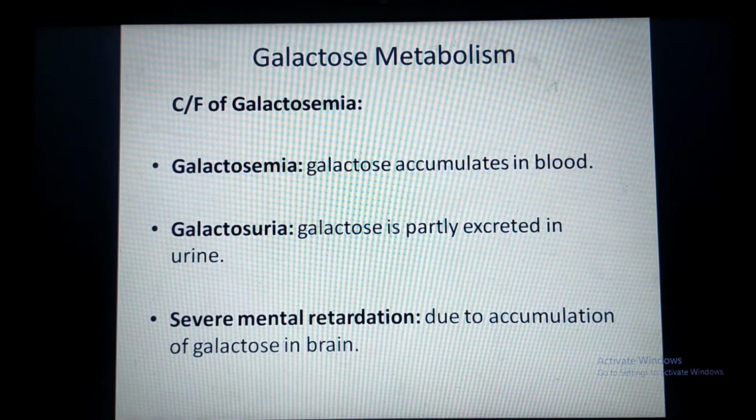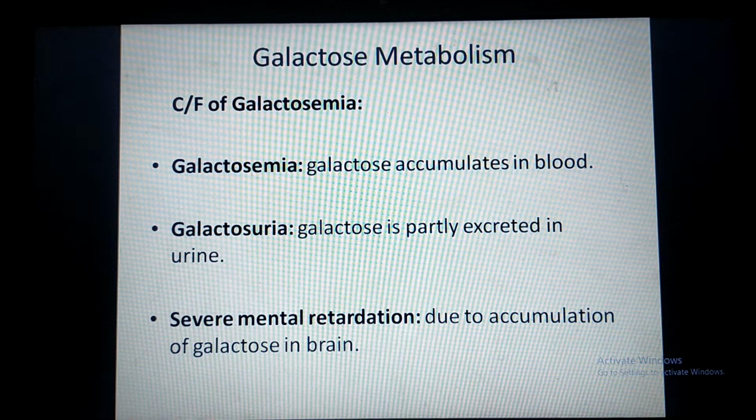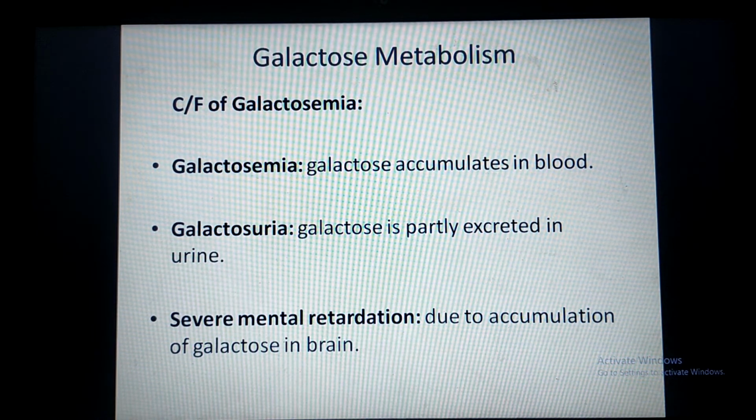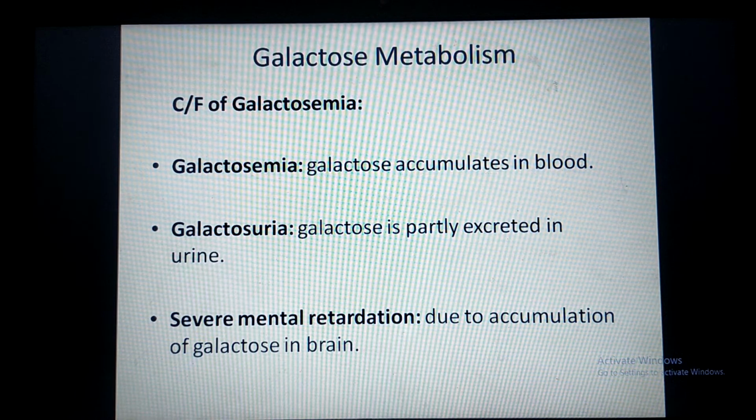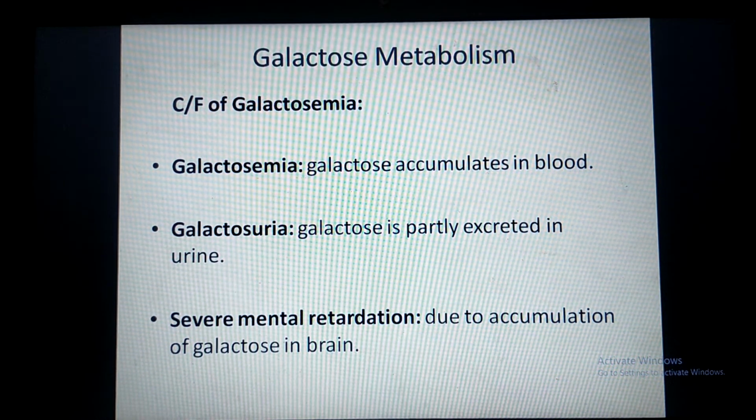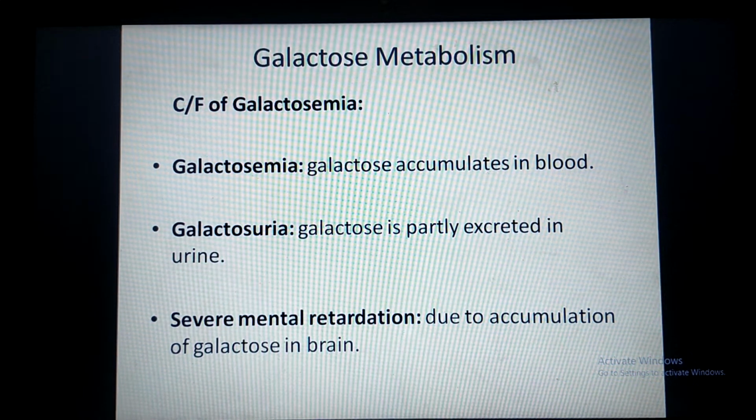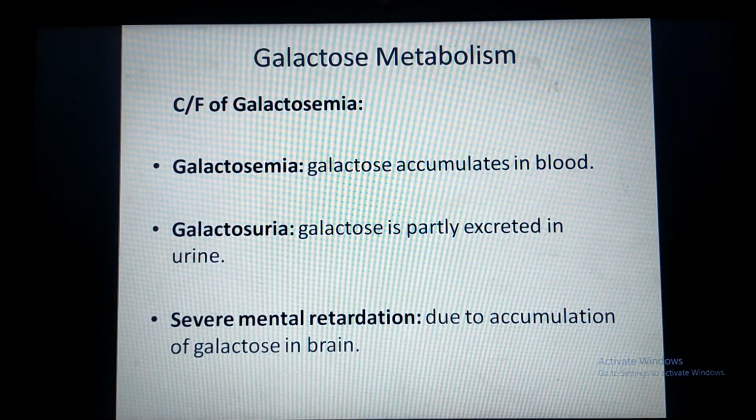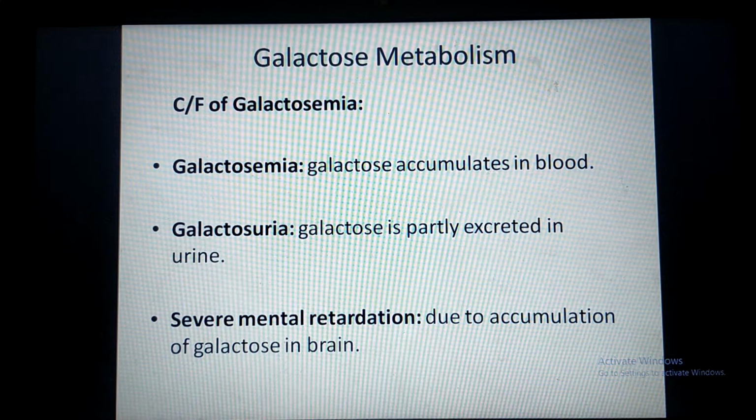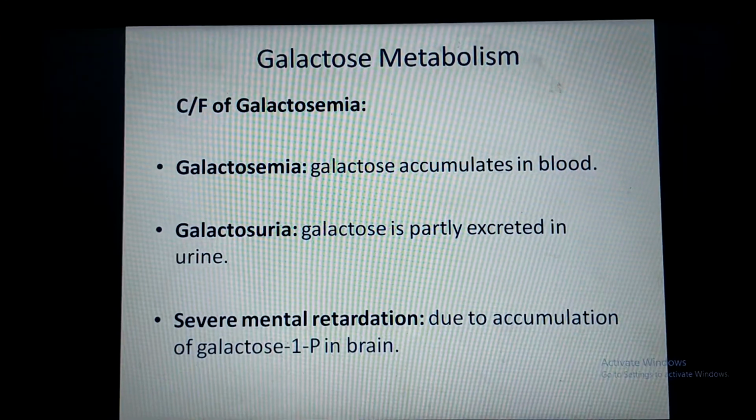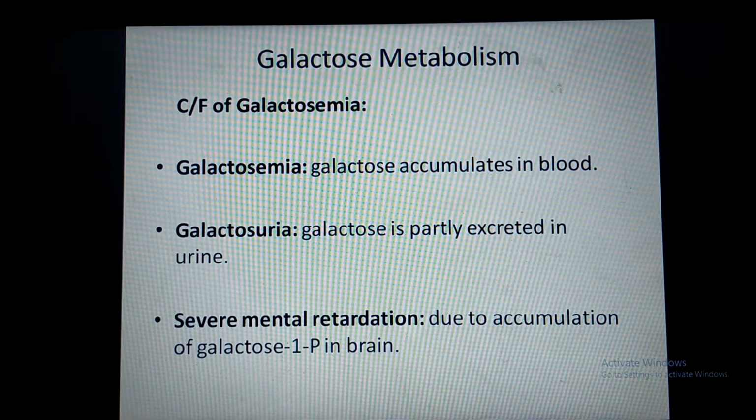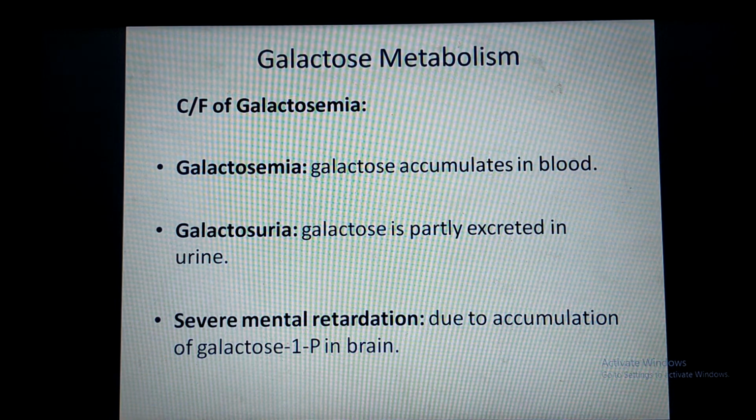Now the clinical features of galactosemia include: first, galactosemia, that is accumulation of galactose in the blood. Then galactosuria: when the concentration of free galactose in the blood increases, it is filtered into the glomerulus and excreted into the urine, leading to galactosuria. Also, due to accumulation of galactose 1-phosphate the brain gets damaged, leading to severe mental retardation. So severe mental retardation is due to accumulation of galactose 1-phosphate in the brain.